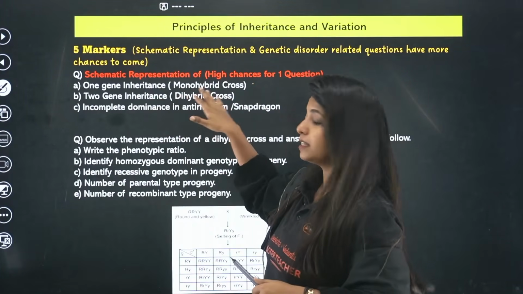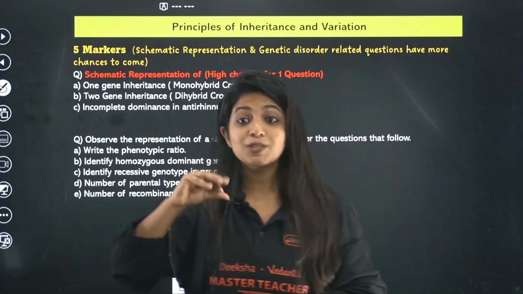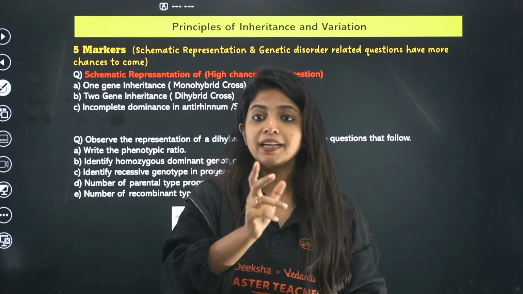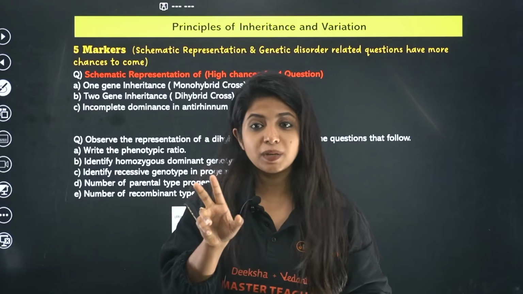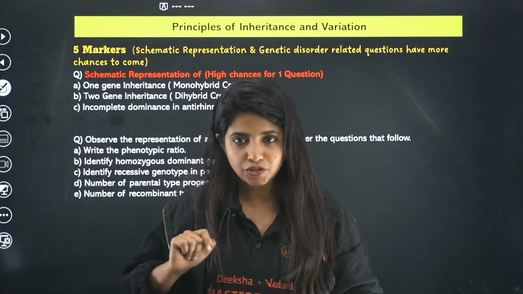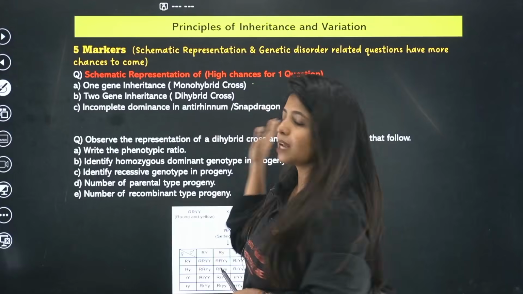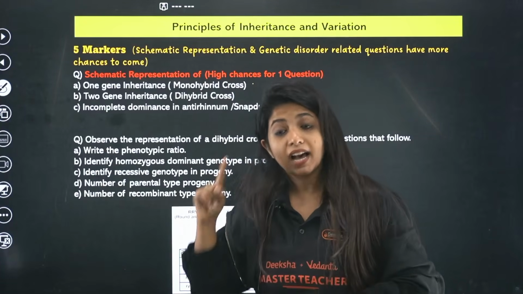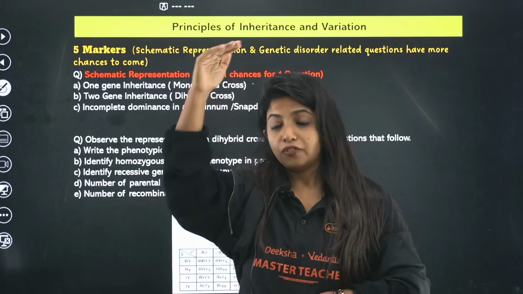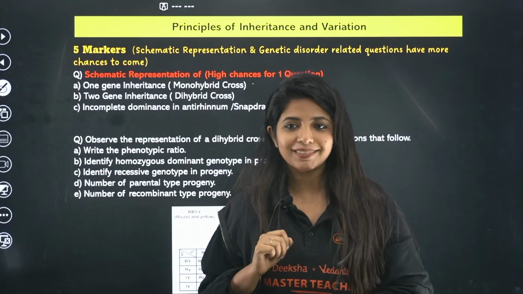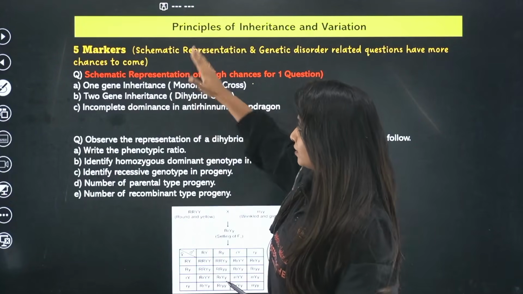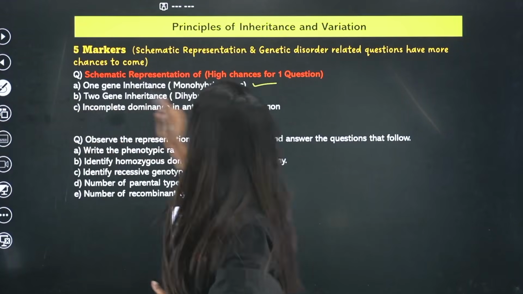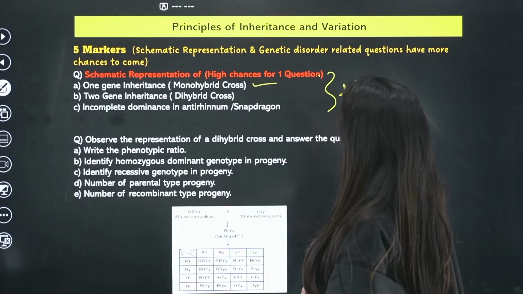Now 2 gene inheritance, that is dihybrid cross, can be asked. They can ask you in a different way. Show the cross between plants that differ in seed color and seed shape. Since 2 characters have been considered, please understand it's a dihybrid cross. Incomplete dominance in snapdragon can also be asked to you to make the entire schematic representation. Again, the phenotypic and genotypic ratio of every generation, you should be knowing it. That type of question has higher chances of coming in a 5 marker. So be prepared for this.